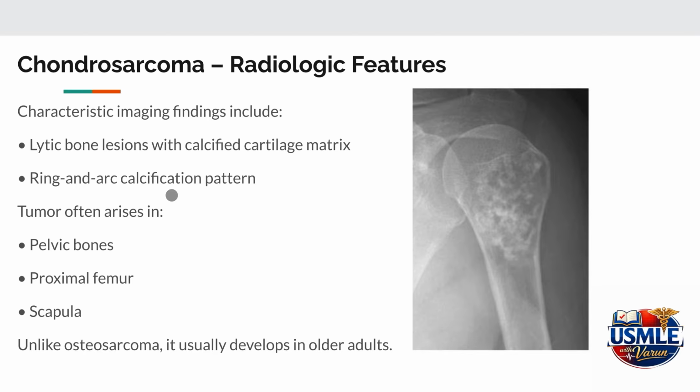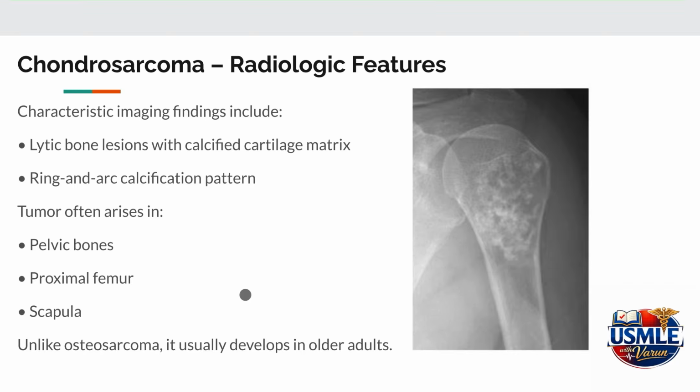Radiological imaging often shows lytic lesions with areas of calcified cartilaginous matrix. One characteristic feature is ring and arc calcification, which reflects the cartilage nature of the tumor. Because chondrosarcoma grows relatively slowly, symptoms may develop gradually over time. So, this is characterized by a gradual increase in symptom severity.